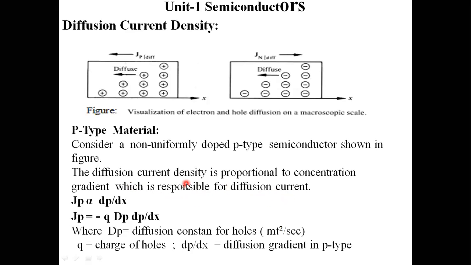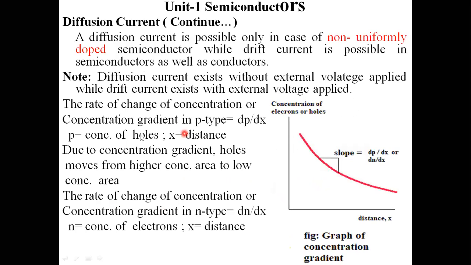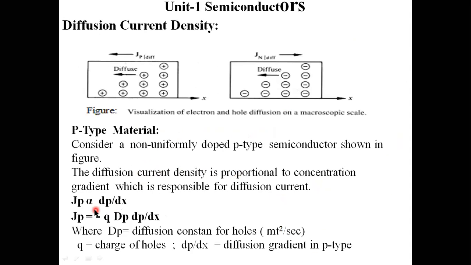We know the current density term is J, which is proportional to the concentration gradient. What is the concentration gradient in p-type semiconductor material? dp by dx. I am notating the diffusion current density as Jp.